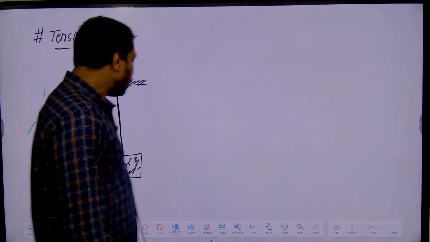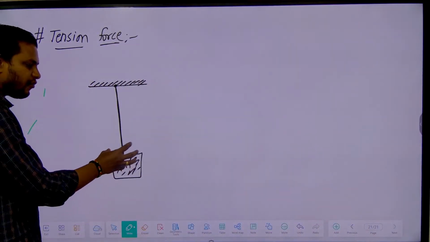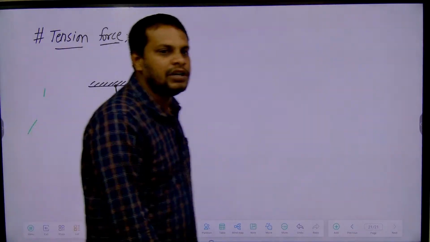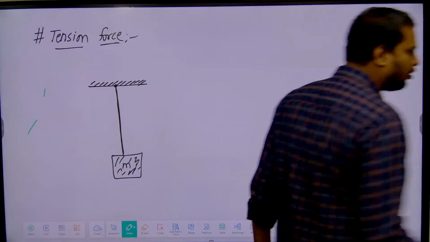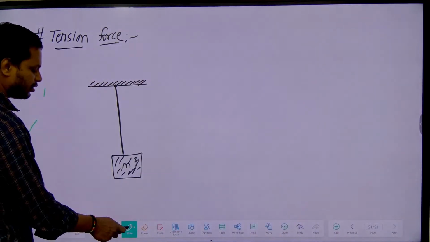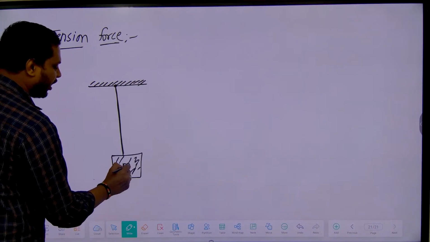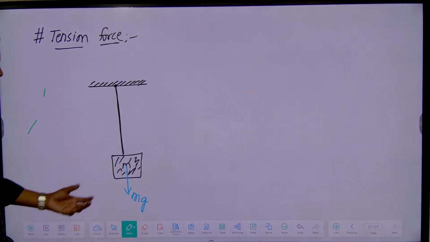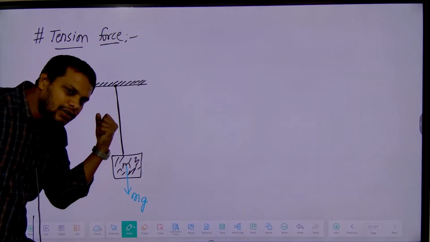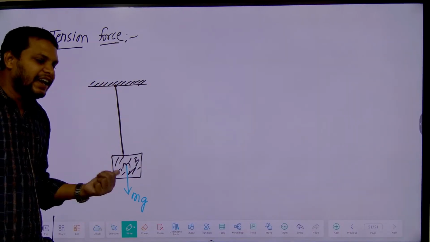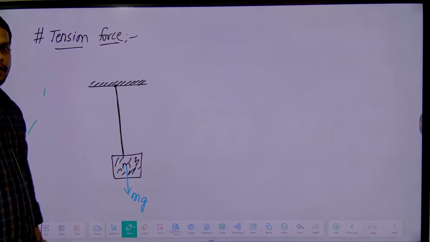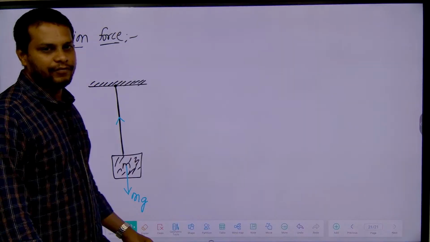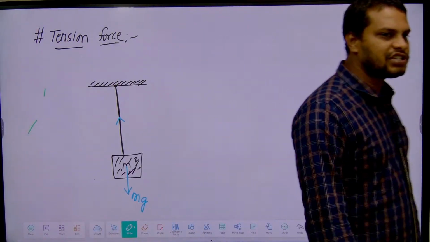Are you clear? Now see, here we attached a body of mass m to the wire, right? Then weight, in which direction will it always be? Downward direction. So the weight W = mg is always in which direction? Downward direction. Because this weight acts in the downward direction, this wire becomes tight. Are you clear? Because of that a force is developed in the wire.